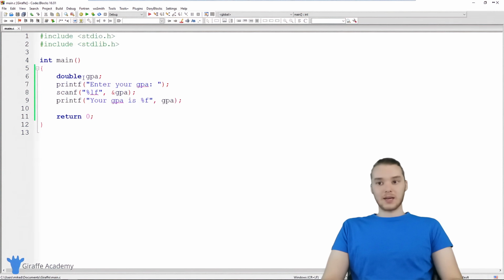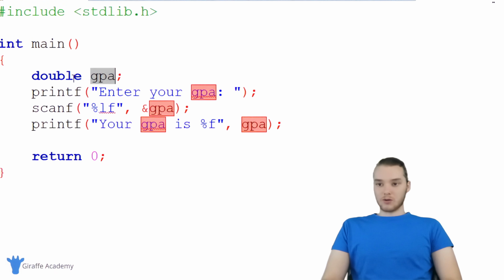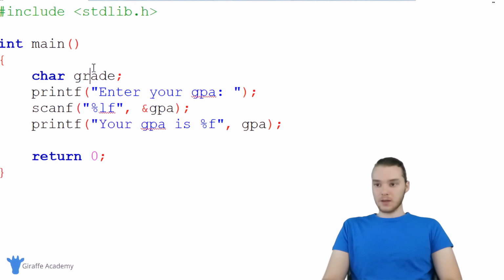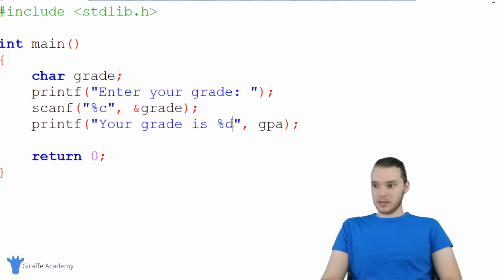I also want to show you guys how we can get a character. So why don't we create a character up here, and we'll just call it grade. And we'll say enter your grade. And now when we want to get a character, we can just say %c. And again, I can just come down here and say ampersand grade. And then down here, we can just say your grade is %c.